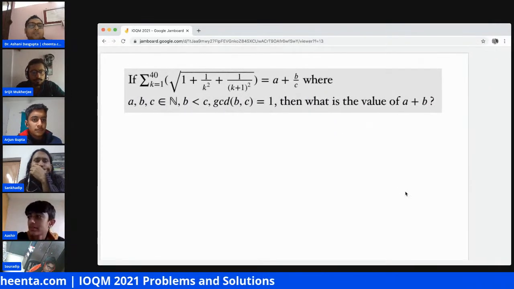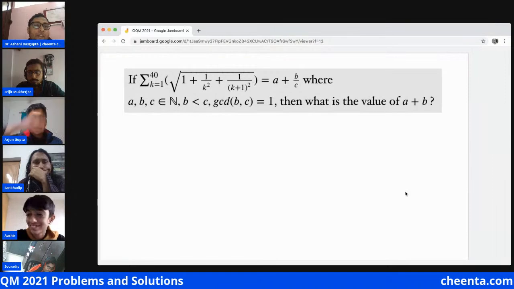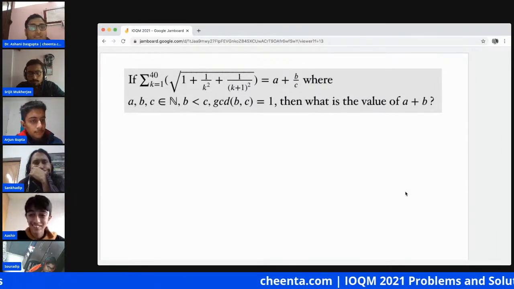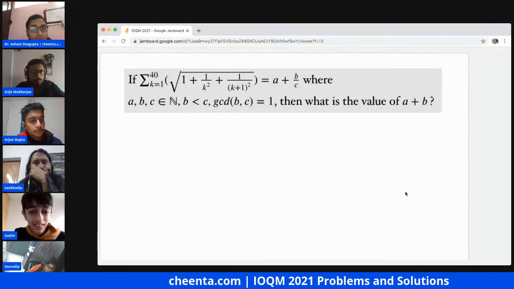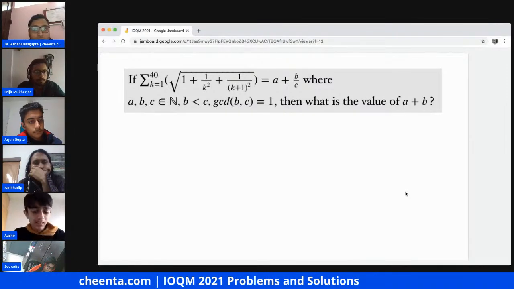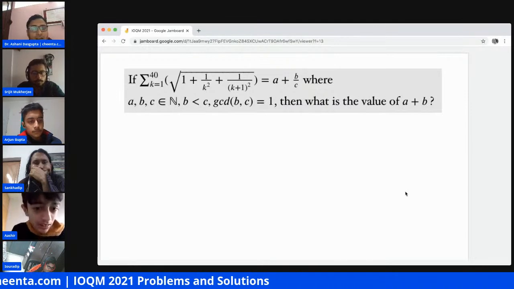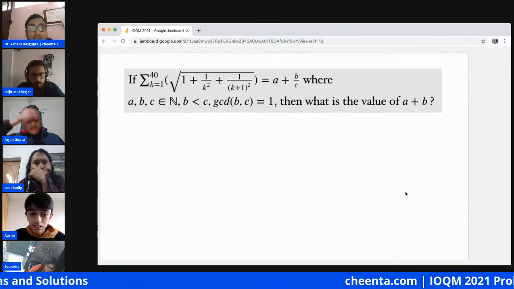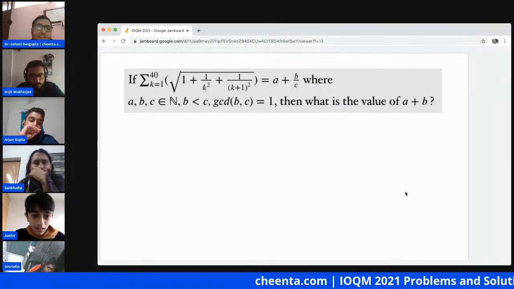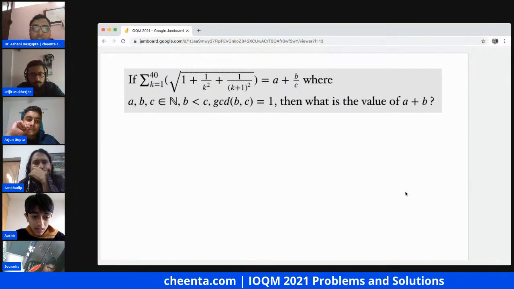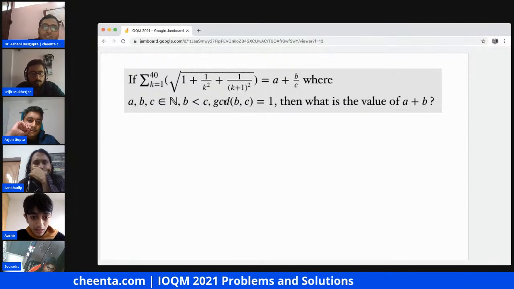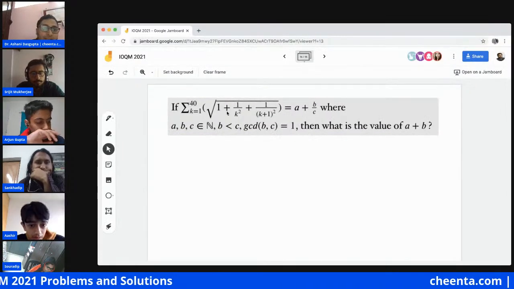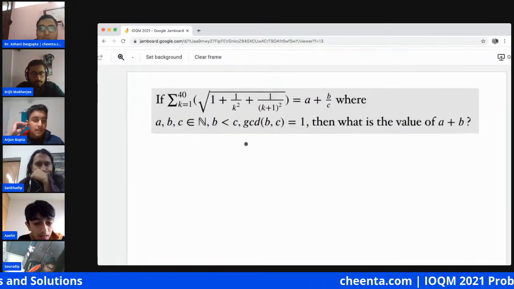So we want to find out the summation of k equal to 1 to 40 of the square root of 1 plus 1 by k square plus 1 by (k plus 1) whole square. It is given to be equal to a plus b by c, where a, b, c are natural numbers and b by c is a completely reduced fraction, so GCD of b and c is equal to 1. We want to find out the value of a plus b. Okay, how do we go about it?